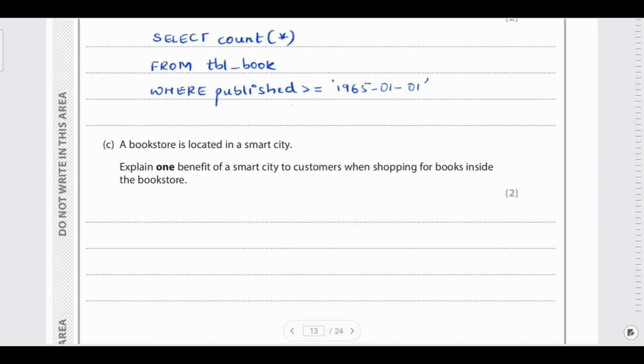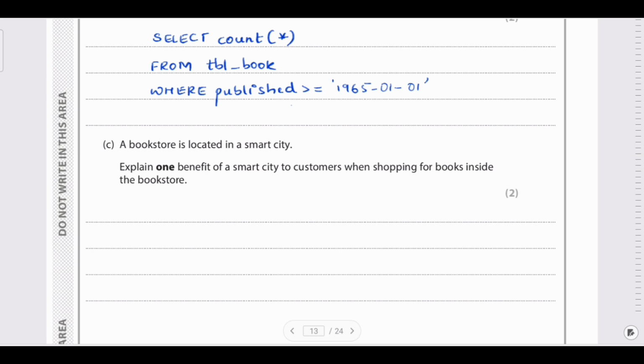A bookstore is located in a smart city. Explain one benefit of a smart city to customers when shopping for books inside the bookstore. Over here in the bookstore, there are lots of books from different vendors. So they can compare the prices of the goods, and they will be getting vouchers from the bookstores.